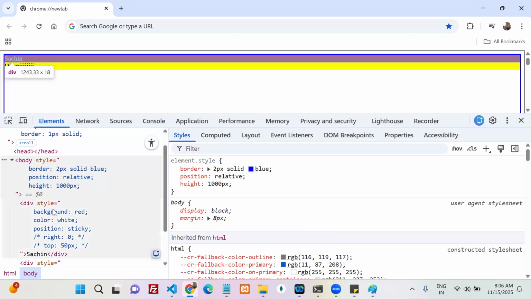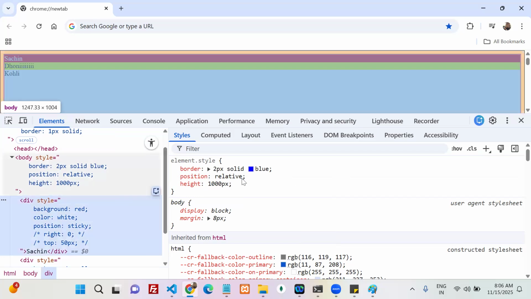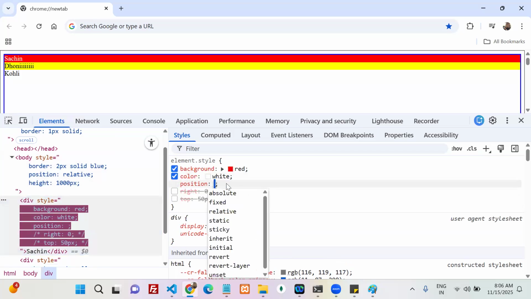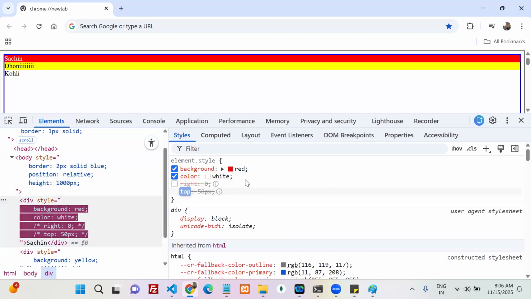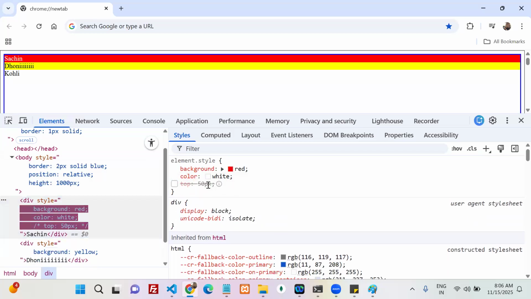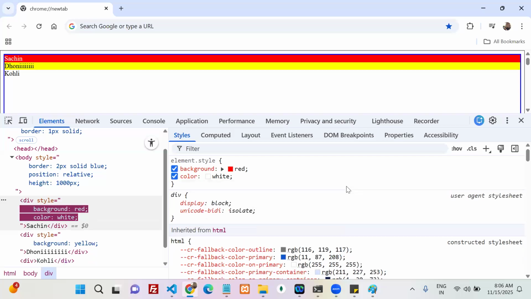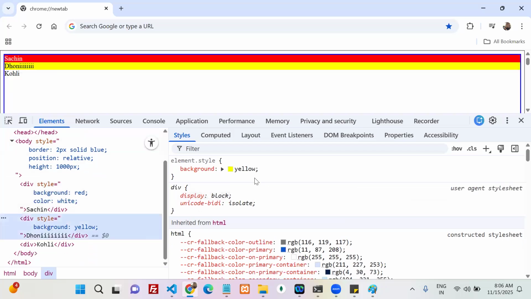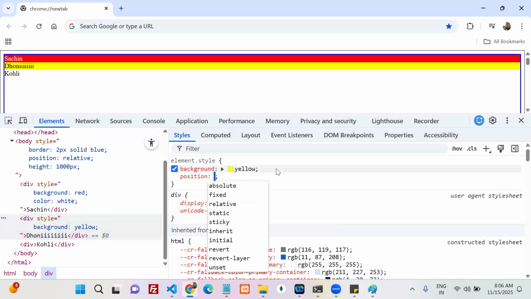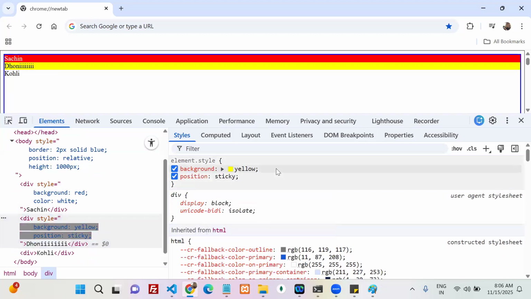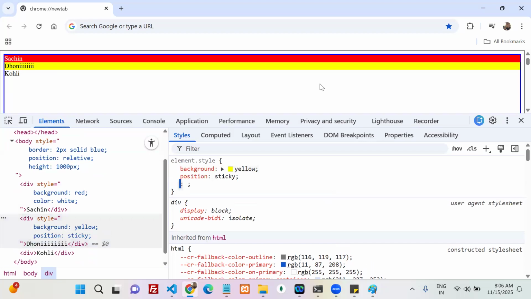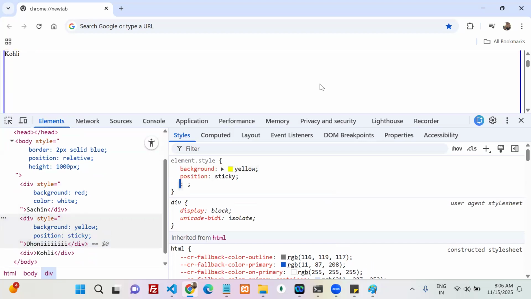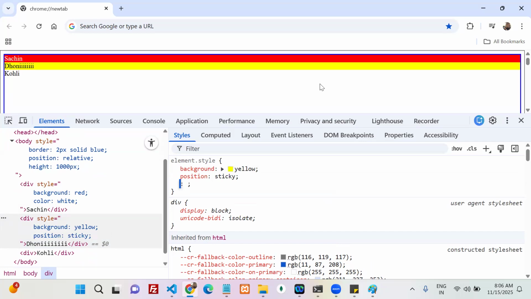Now to my Sachin, I don't want to use sticky. I want to go with Dhoni this time. If you want to remove a value, just remove it and click outside, and automatically it's going to be removed. Now let's come to the Dhoni. My position is sticky. Whenever I apply position sticky, nothing is affected.